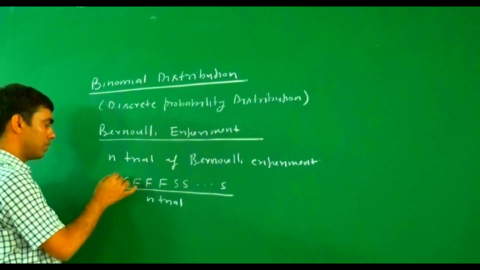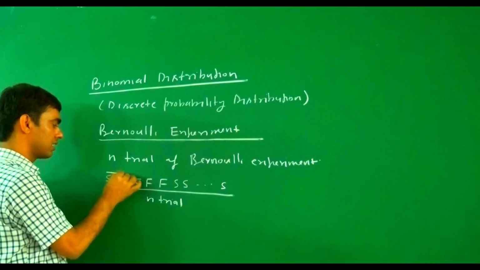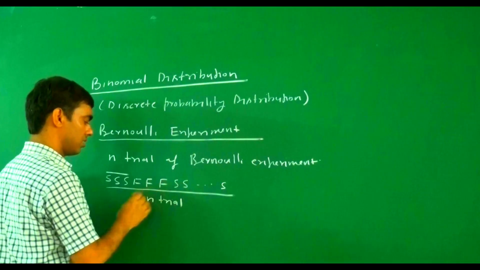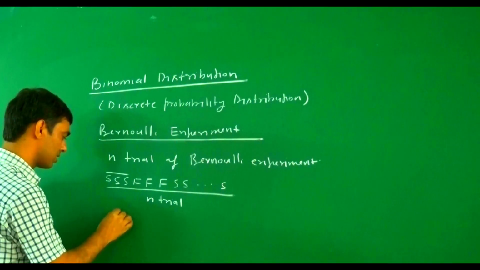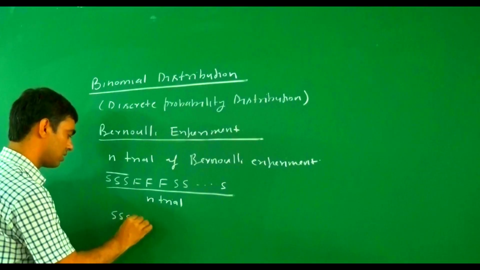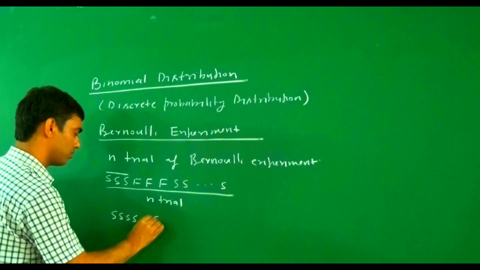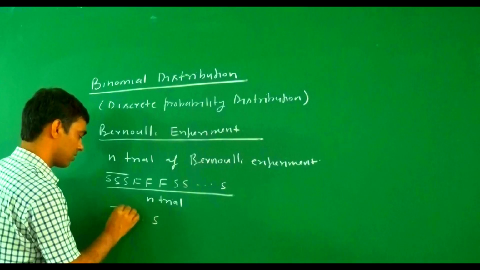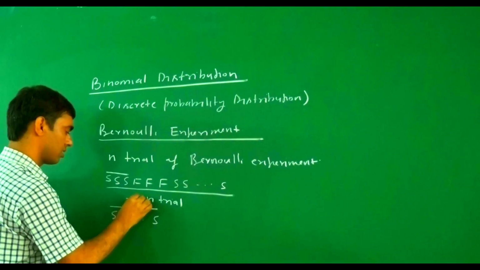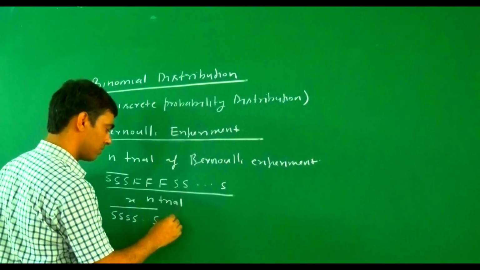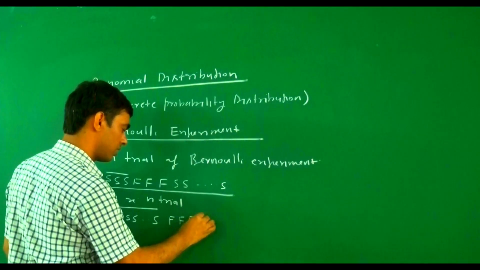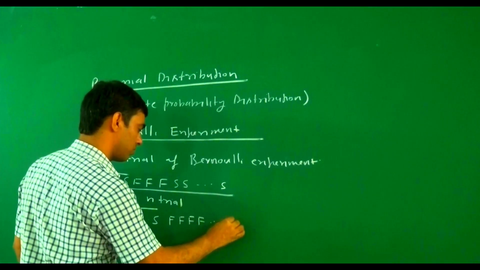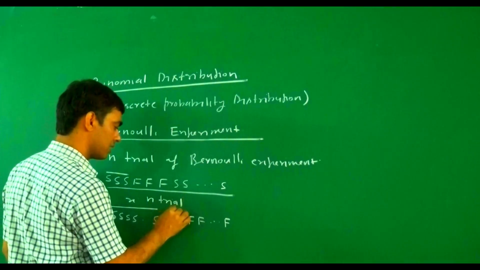How many S are there? There are x successes. And how many failures, F?